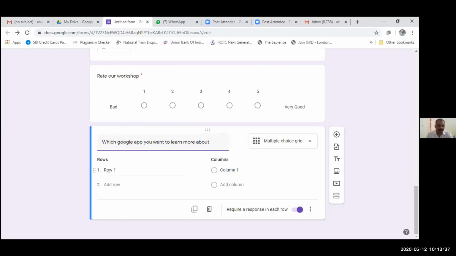Now I am writing some options, like Google Doc.